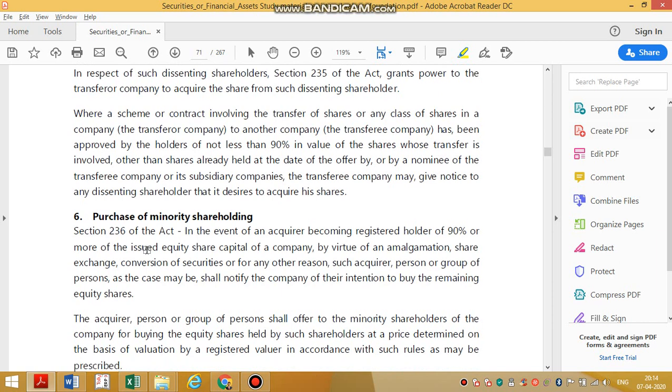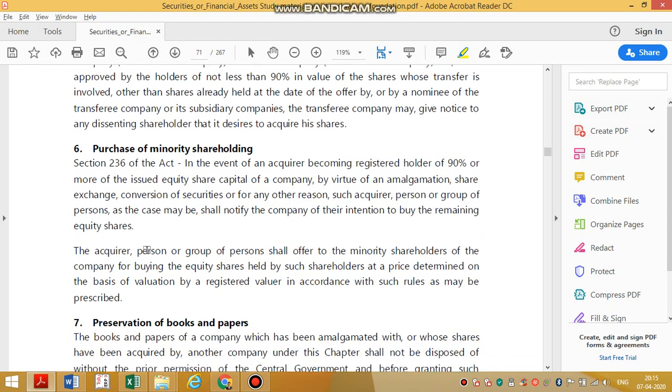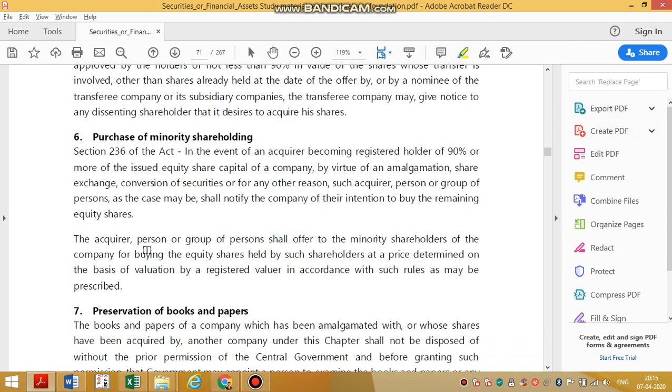Then saving the minority class. Now, say the majority people purchased from the minority people at a very low rate before transferring to the transferee company. That means you are minority, I am majority. Now I decided to sell this company to some other person. That person, X, is called the transferee. We are in the transferor company. If the majority person acquired from the minority person at a very low rate compared to the rate at which I am selling to the transferee company, then you are getting affected, right?